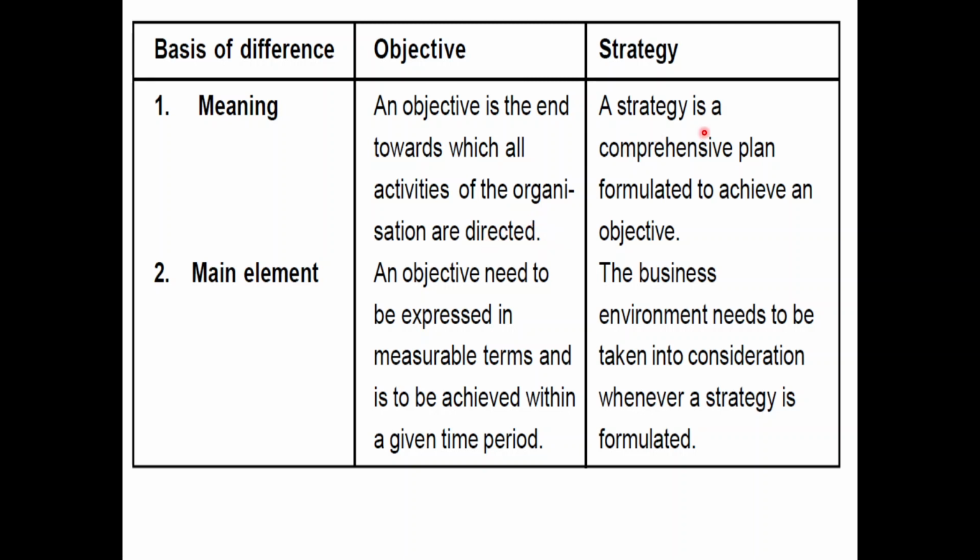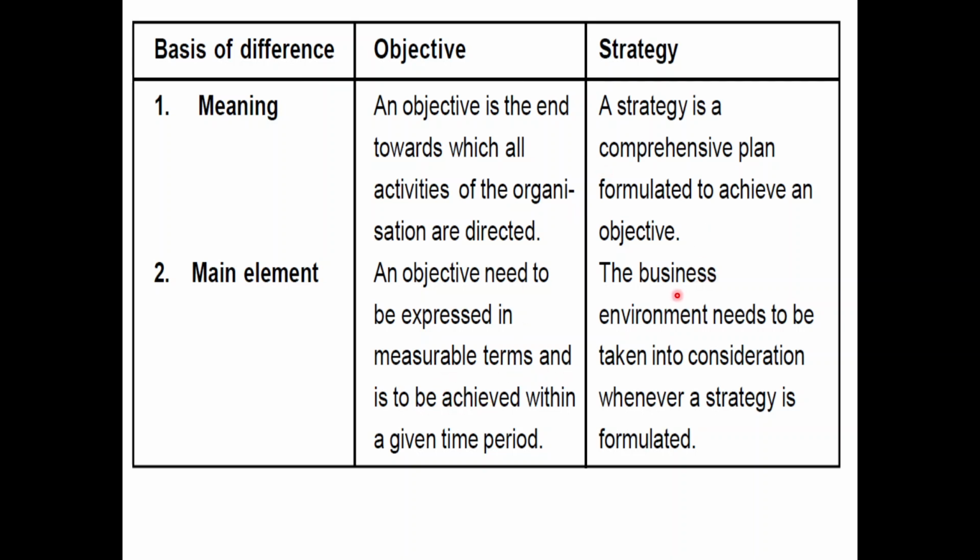And strategy is the comprehensive plan to achieve this objective. That is the difference. The main element of an objective is that it needs to be expressed in measurable terms and is to be achieved within a given time period. It should be achievable and measurable.